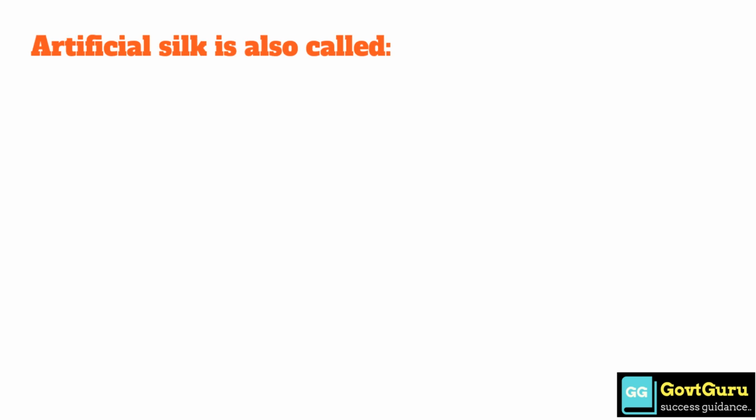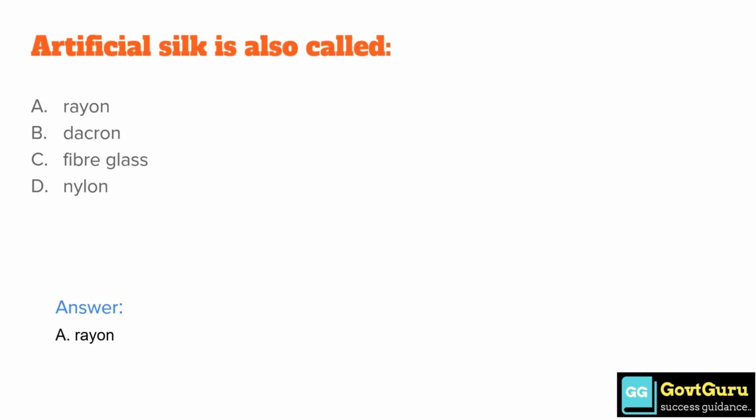Artificial silk is also called option A, rayon, option B, dacron, option C, fiberglass, option D, nylon. The correct answer is option A, rayon.